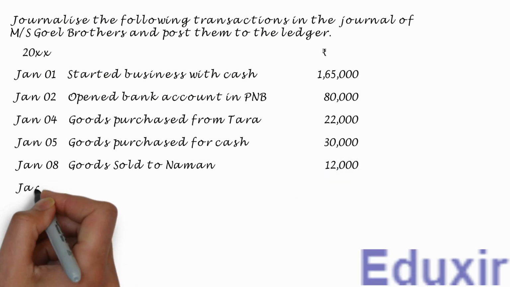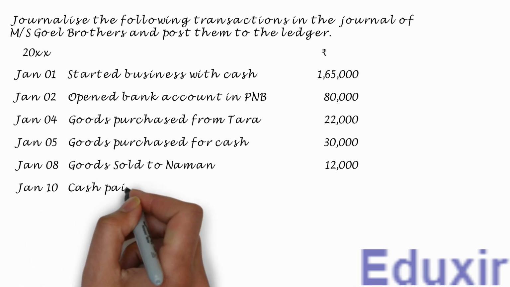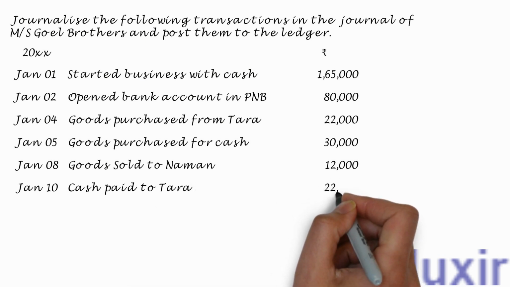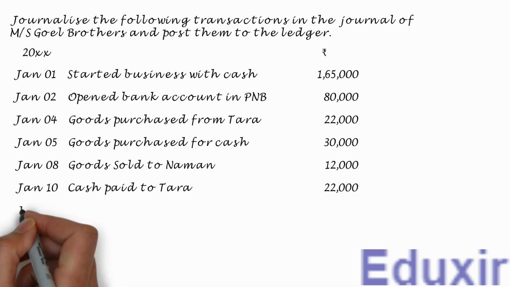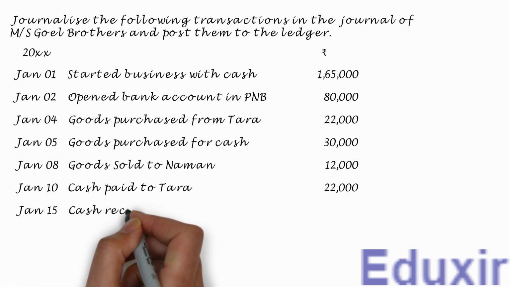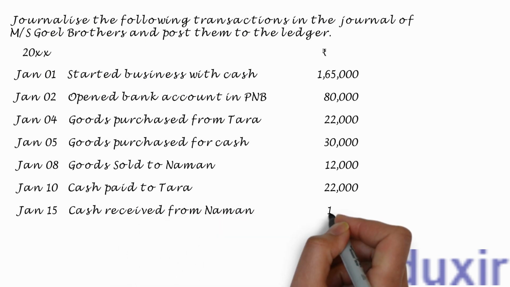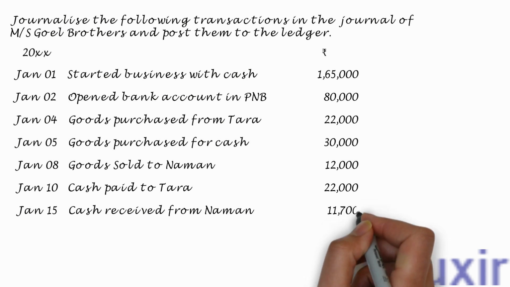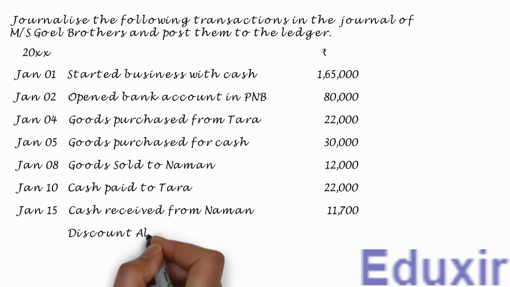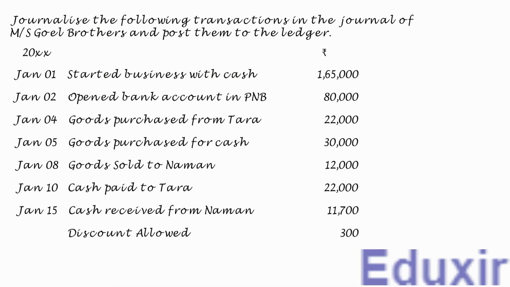On January 10th, cash paid to Tara 22,000 rupees. On January 15th, cash received from Naman 11,700 rupees. On the same day, discount allowed 300 rupees.